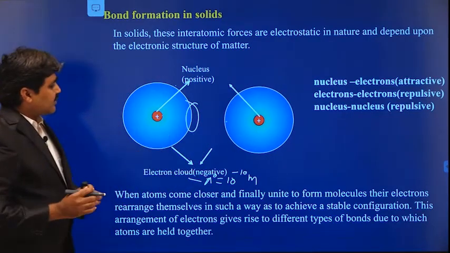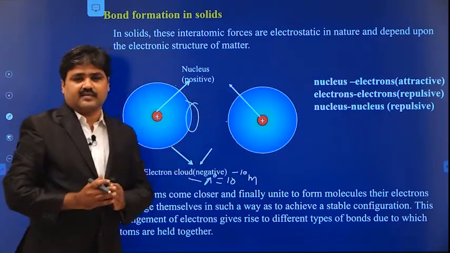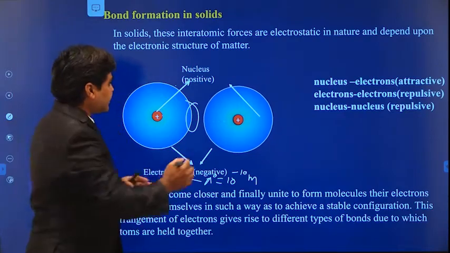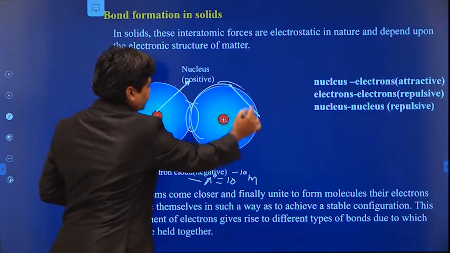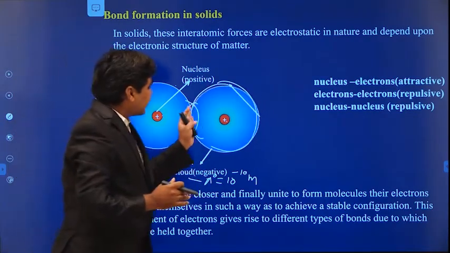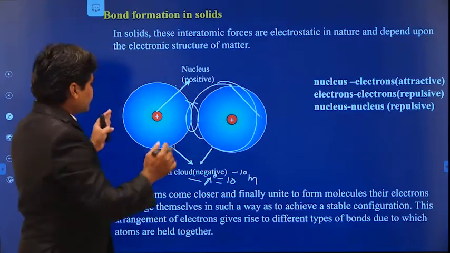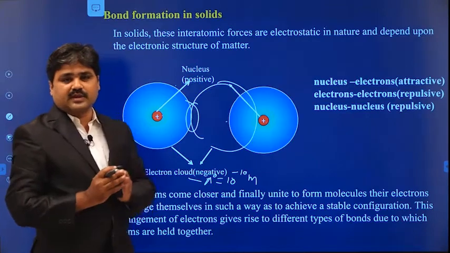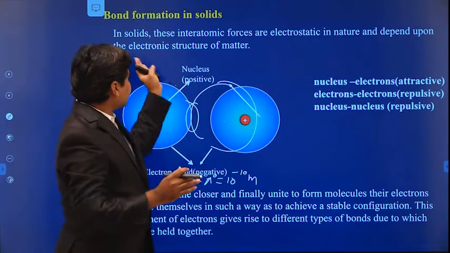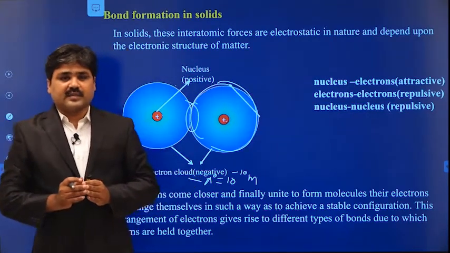When they start overlapping, there will be rearrangement of the valence electrons. These are the valence electrons, and they start to overlap. So there will be rearrangement of the electrons, the electron structure. The first point is that when two atoms are brought close together, these interatomic forces